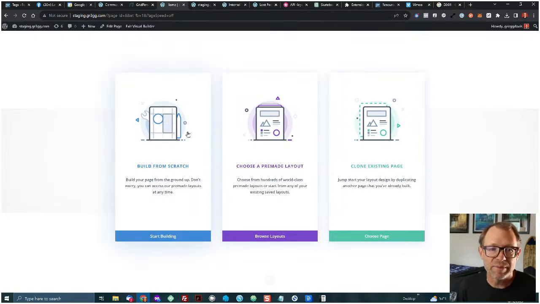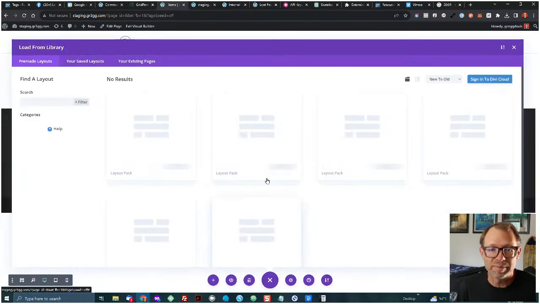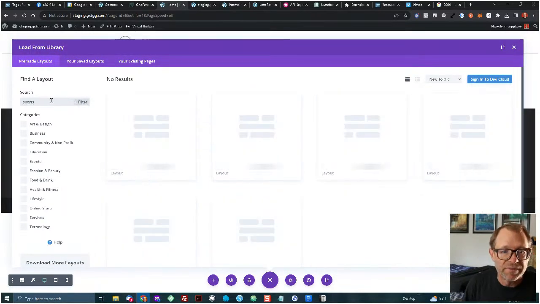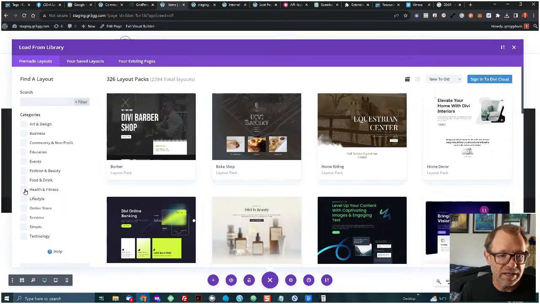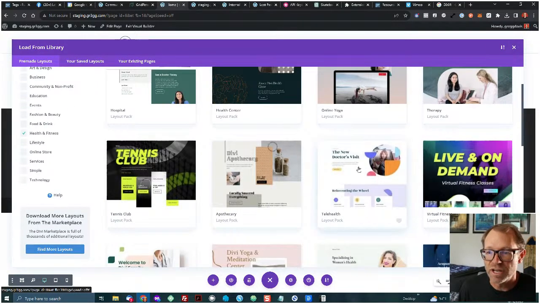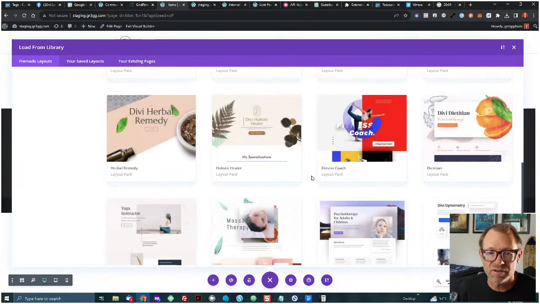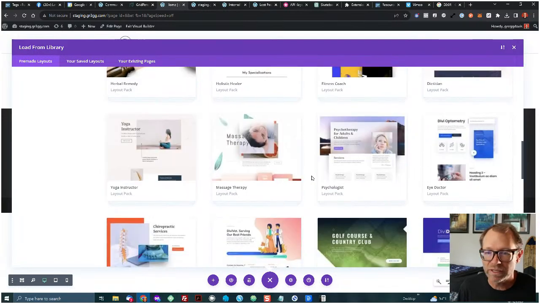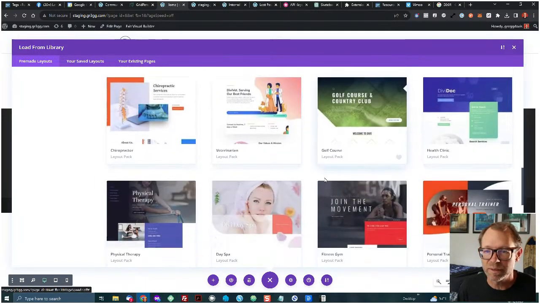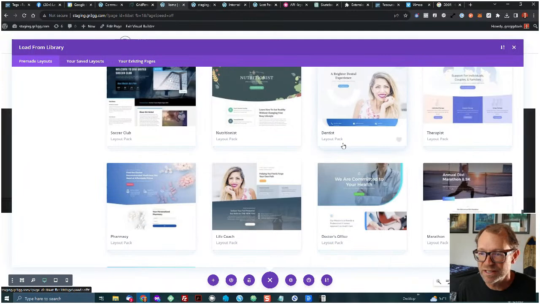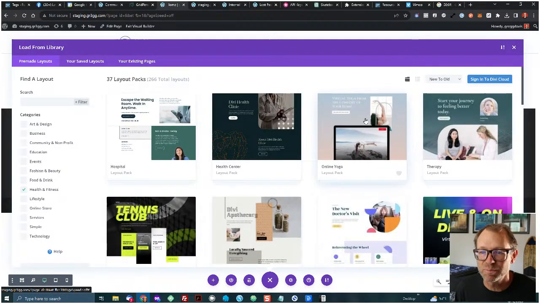And now, just to give myself a head start, you could use either one with AI, but I'm going to choose a pre-made layout and browse layouts. And so I wonder if I shoot for sports. No, that's not got anything here. Maybe, let's see, health and fitness would be maybe a good general category to just choose something here to start from. I'm going to do this really quite quickly. I'm not looking for skateboarding necessarily, but I'm just looking for a look and a feel that could be kind of associated with skating or with adventure sports.